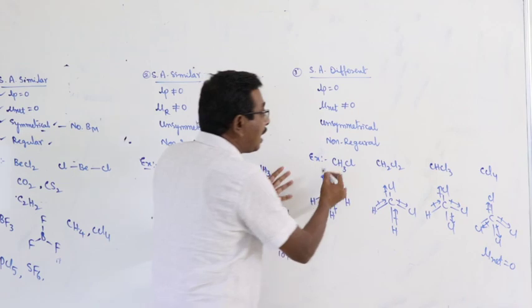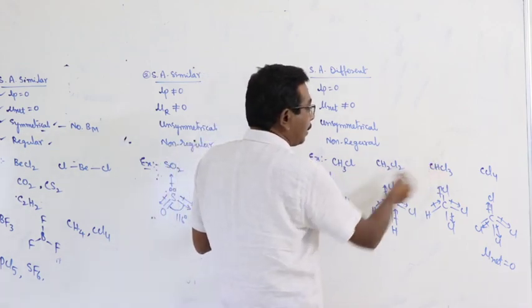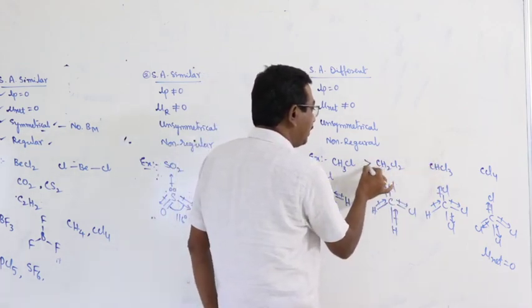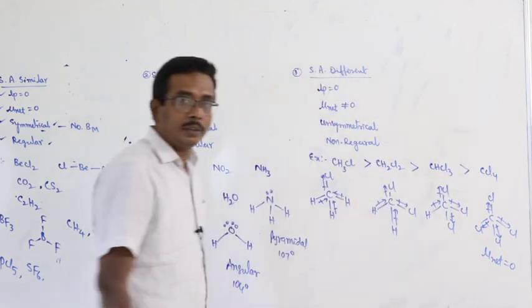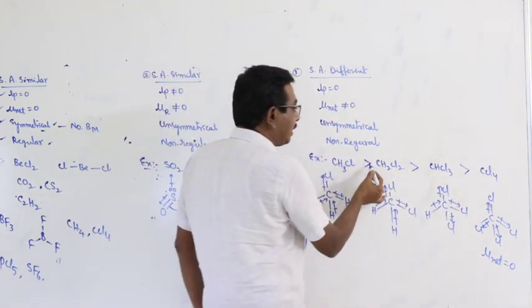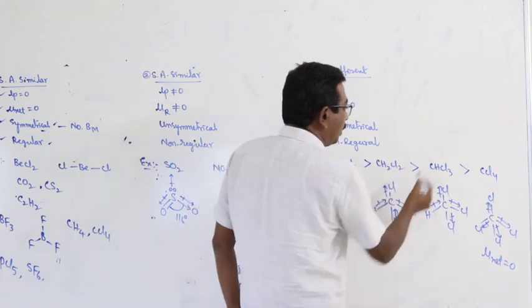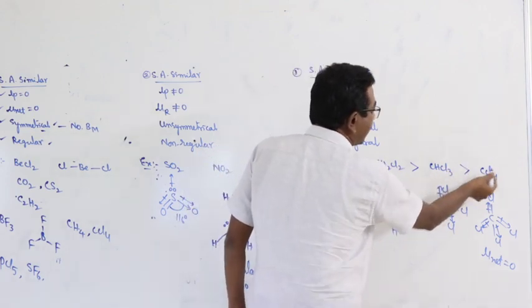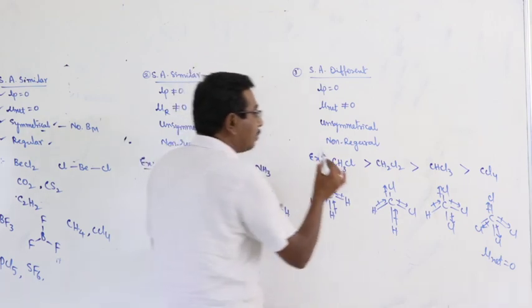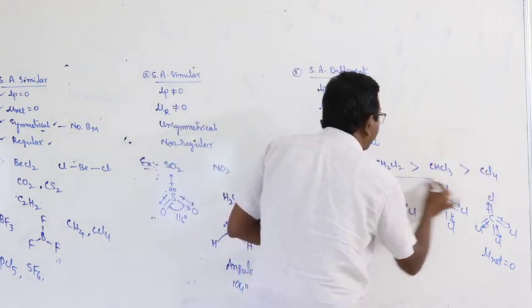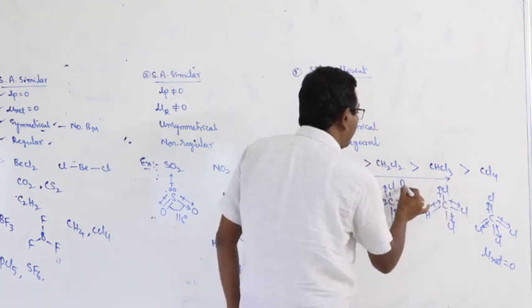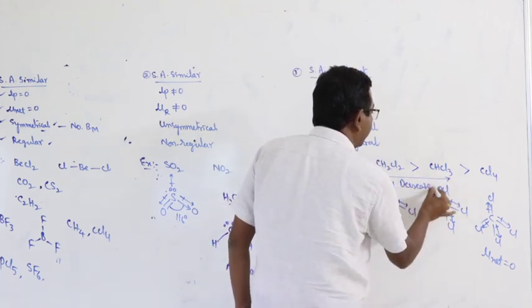What about the order of the net dipole moments of these? This is the order of net dipole moments: CH3Cl greater than CH2Cl2 greater than CHCl3 greater than CCl4. As we move from monochloromethane to carbon tetrachloride, the net dipole moment gradually decreases.